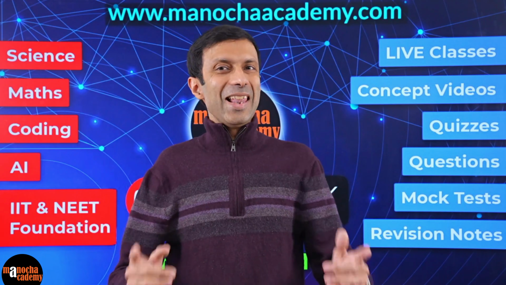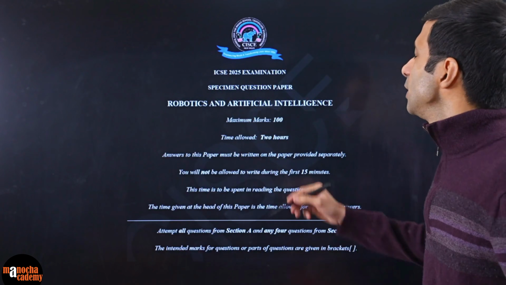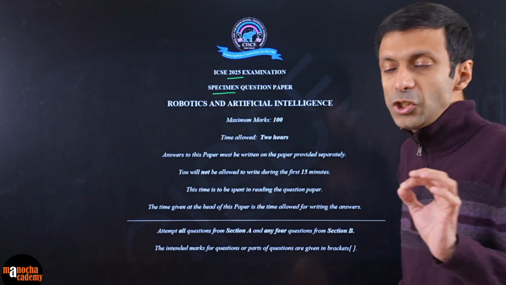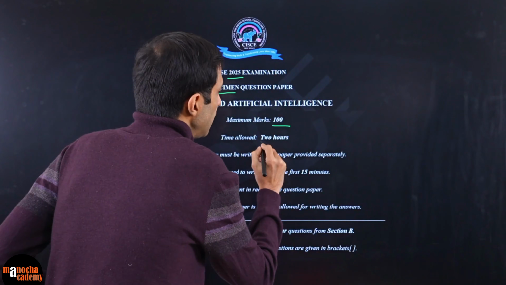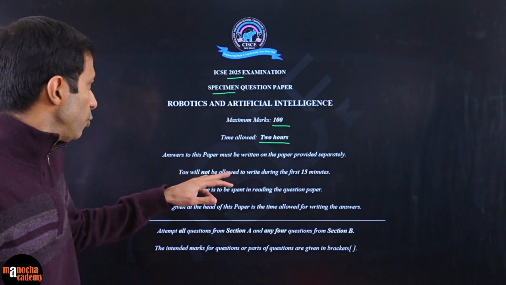With that, let's begin. So let's take a look at the format of the ICSE paper for Robotics and Artificial Intelligence. This is what it looks like. So this is, as you can see, the 2025 specimen question paper, which is issued by the board, and it is a 100-mark paper, and the time you have is 2 hours. Okay, and answers have to be written here separately.